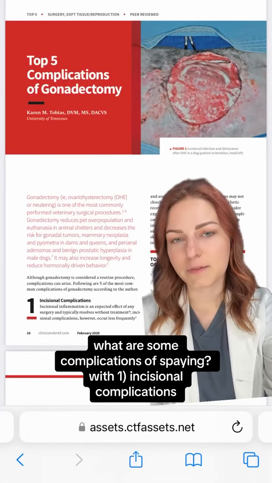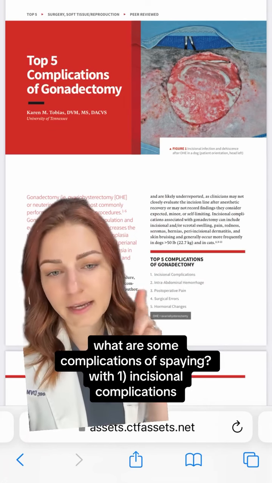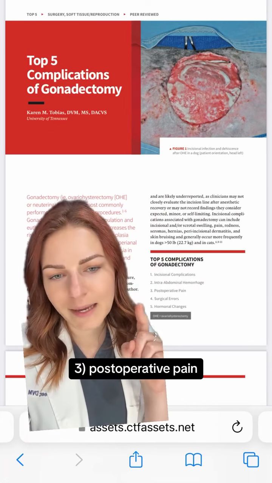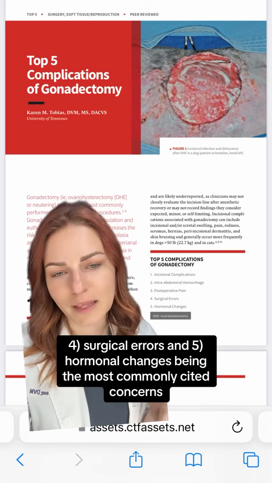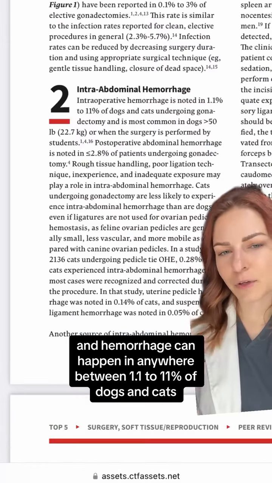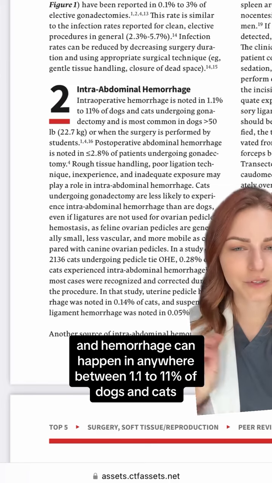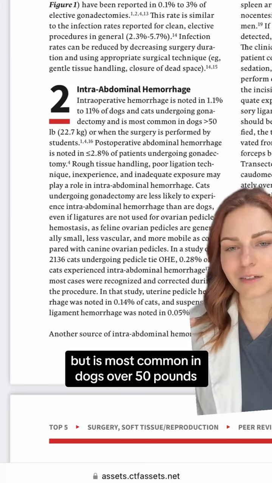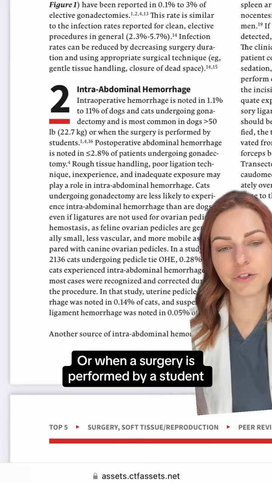What are some complications of spaying? With incisional complications, intra-abdominal hemorrhage, postoperative pain, surgical errors, and hormonal changes being the most commonly cited causes. And hemorrhage can happen in anywhere between 1.1 to 11% of dogs and cats, but is most common in dogs over 50 pounds, and when a surgery is performed by a student.